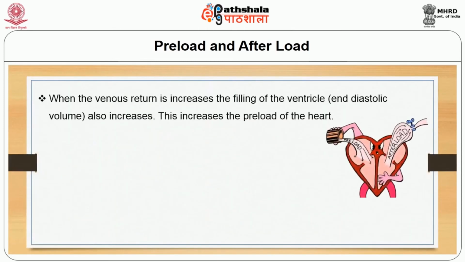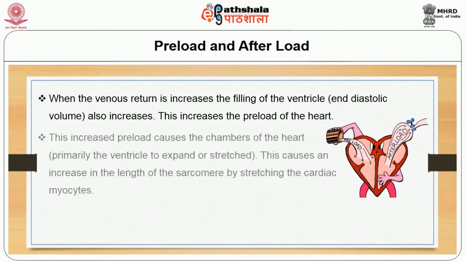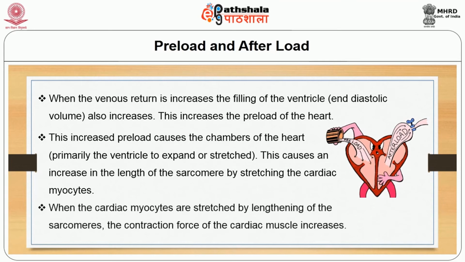When the venous return is increased, the filling of the ventricle, that is end diastolic volume, also increases. This increased preload causes the chambers of the heart, primarily the ventricle, to expand or stretch. This causes an increase in the length of the sarcomere by stretching the cardiac myocytes. When the cardiac myocytes are stretched by lengthening of the sarcomeres, the contraction force of the cardiac muscle increases.